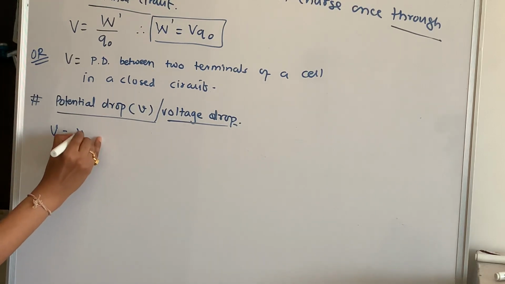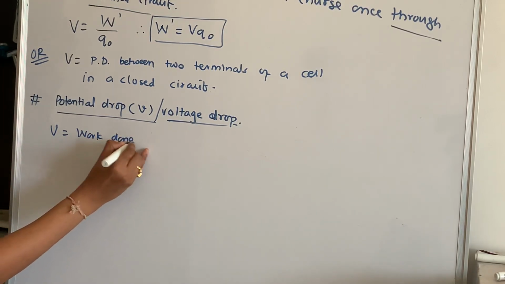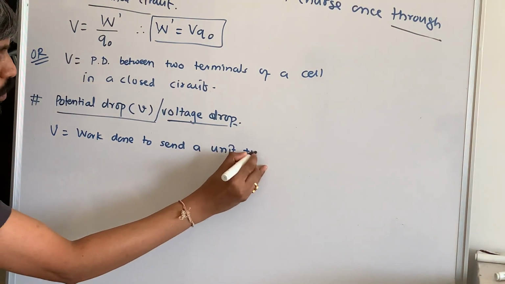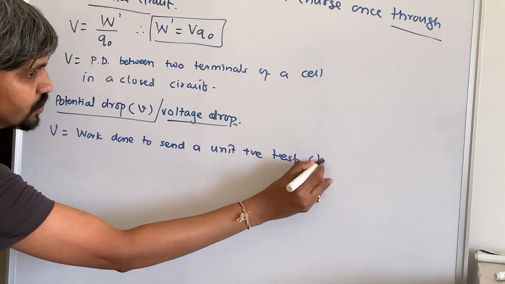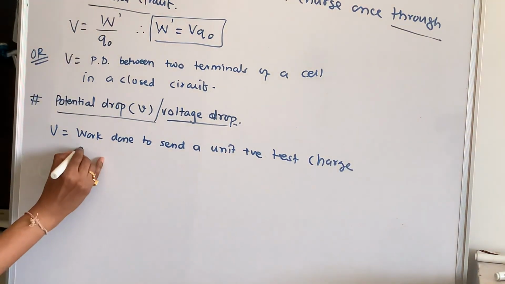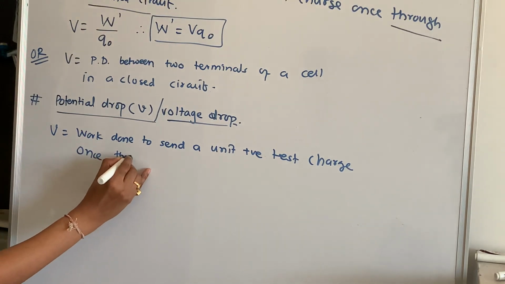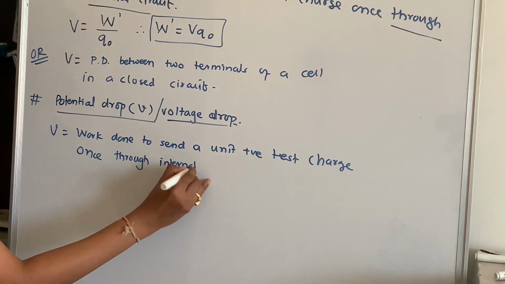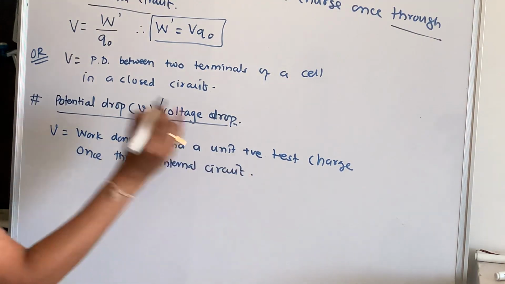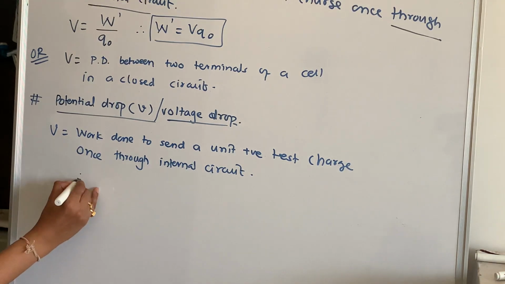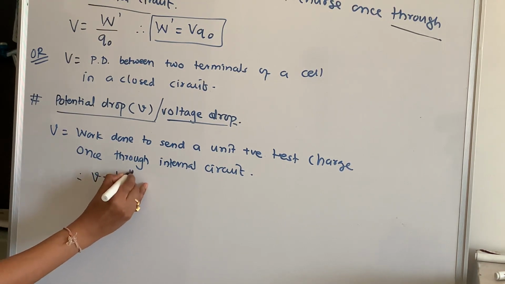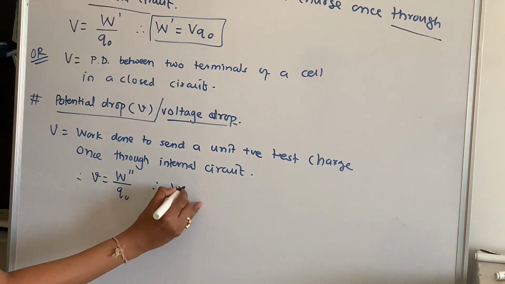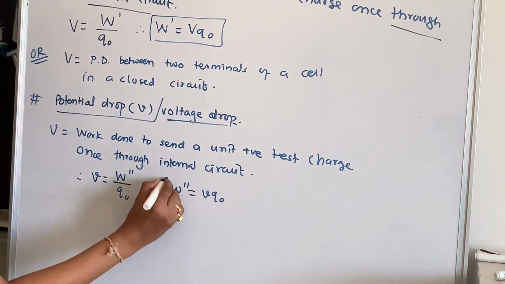It is the work done to send a unit positive test charge once through the internal circuit. Once through what? Internal circuit. Therefore, we can write small v is W double dash upon Q0. So W double dash is small v into Q0.